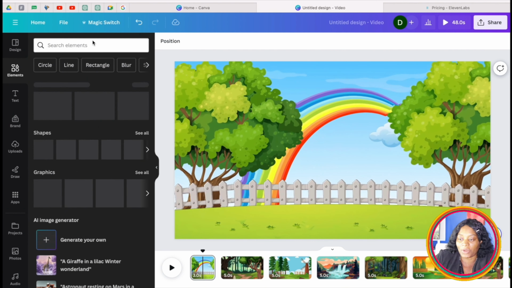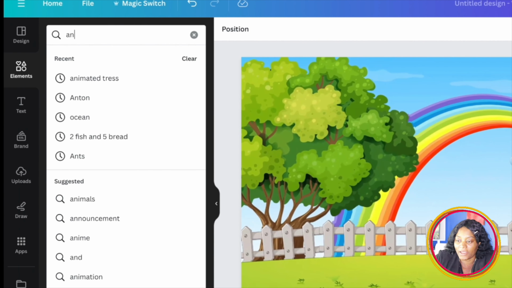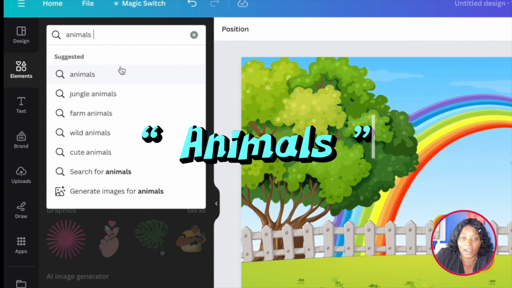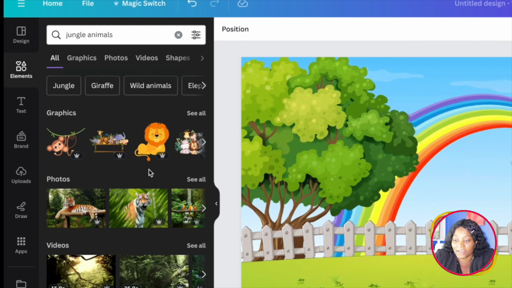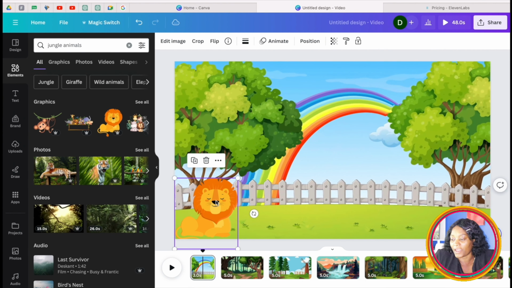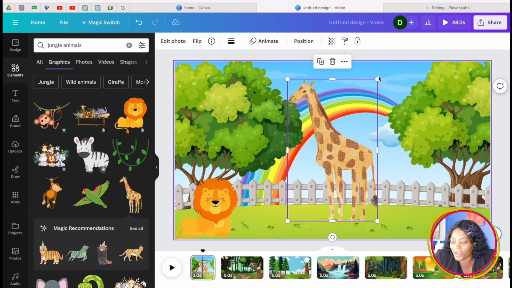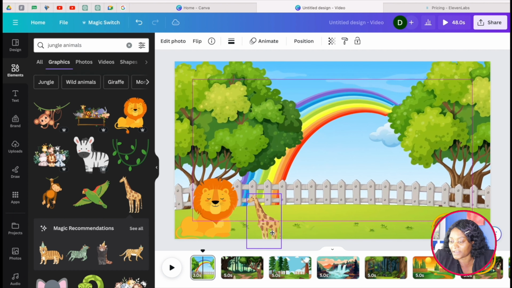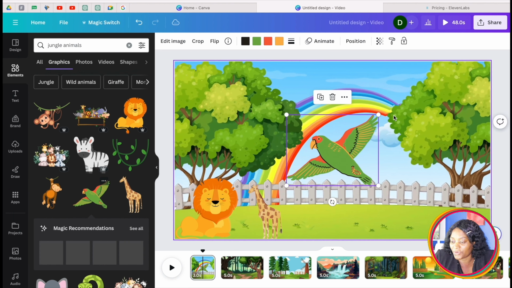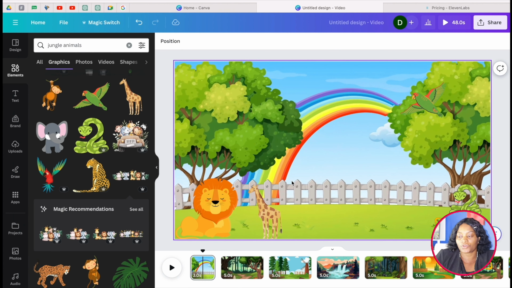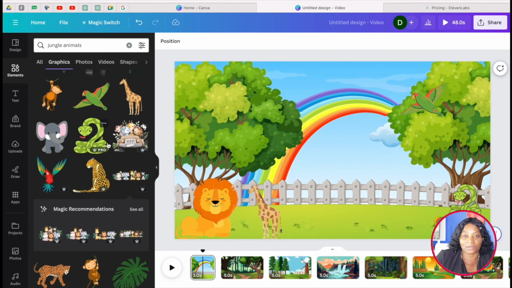So the next thing that I want us to do, we can come here to element and just type animals, and you can also type like animated animals. So this one is talking about animals in the jungle. So you can come here and then just take any animal that matches your background and look for animals that you want to put. So it's like different animals in the garden. You go ahead and put them like that. So you just go ahead and add as many animals as you want.